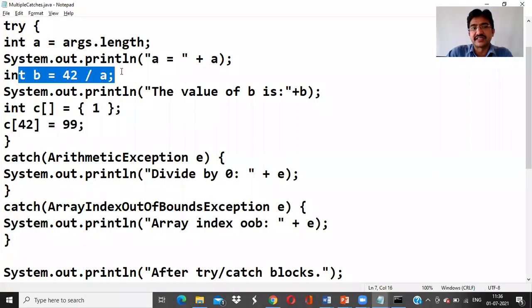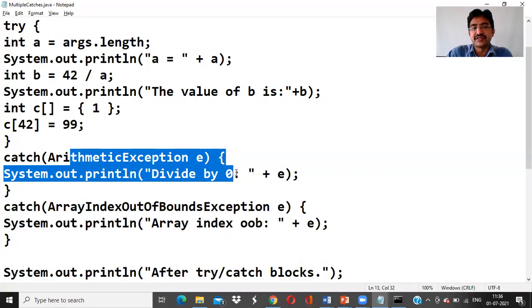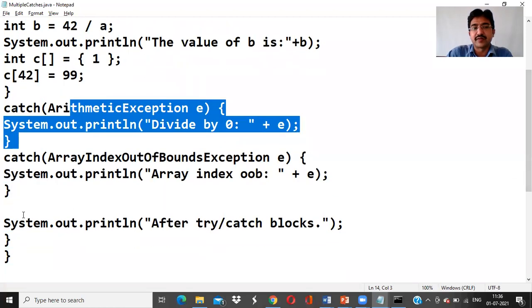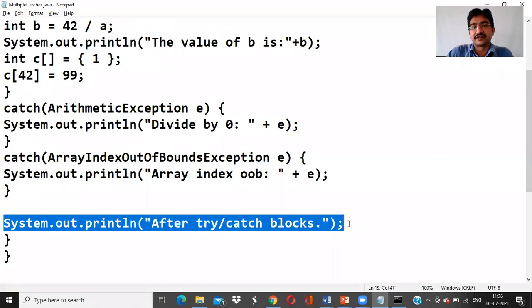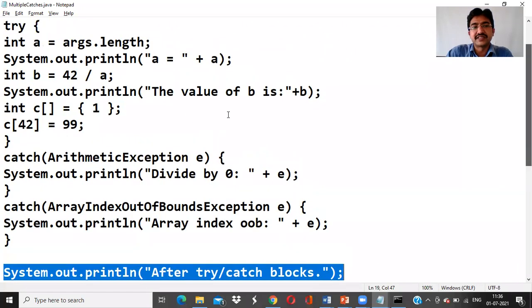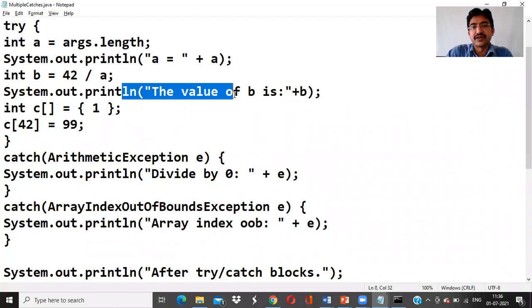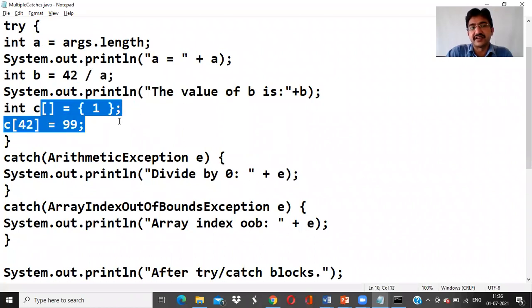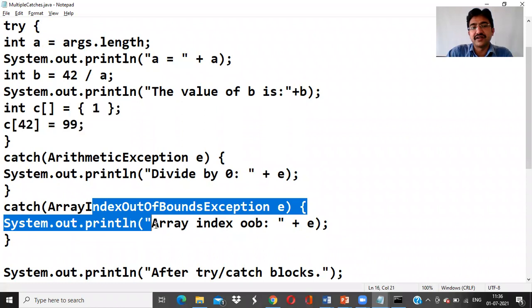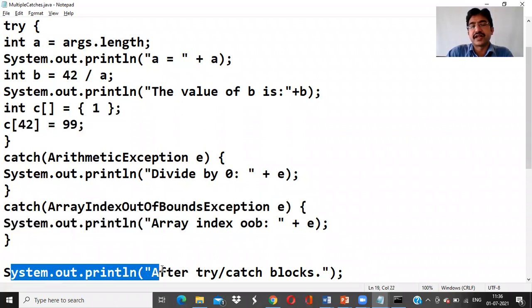So whenever an exception is raised here, it goes to the catch. Once the catch has completed, it will go to the normal execution. What is the next line of the normal execution? Here is the normal execution line. So it will go there. Okay. So if it is correct, 42 by A is correct, then it will be executed. And whenever an exception is raised in this line, it catches this one and goes to the next line. So like this, the exception handling will take care of that.